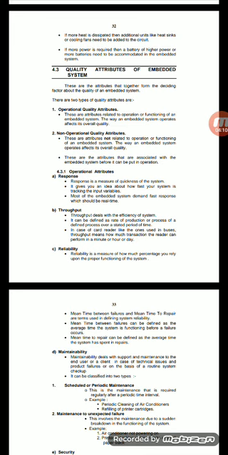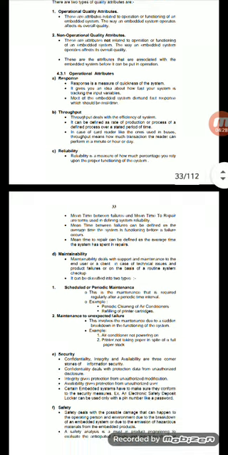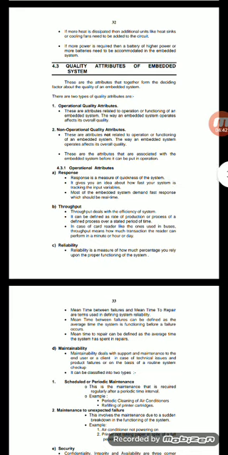Next, reliability means measuring how much percentage is available for the functioning of the system. Reliability means percentage, battery percentage, charge percentage. Each and everything we have to check. Maintainability means whether support can be maintained or not, at the end of the user or client, in case of technical issues. That is the main purpose of operational quality attributes.